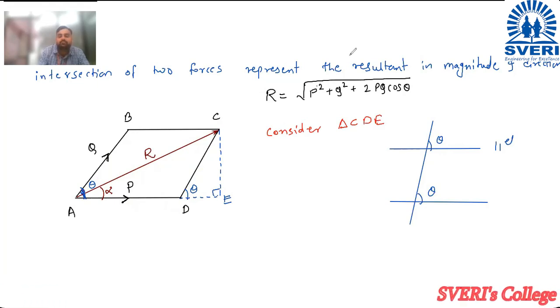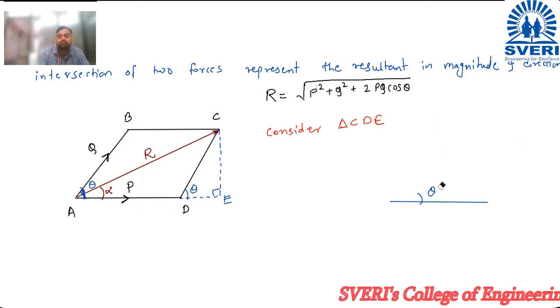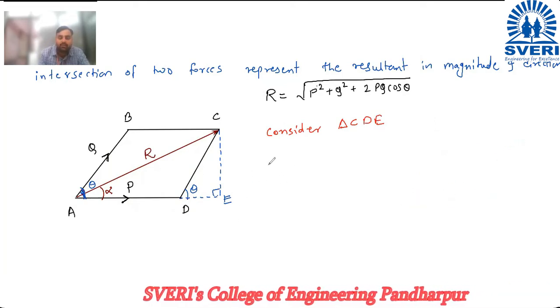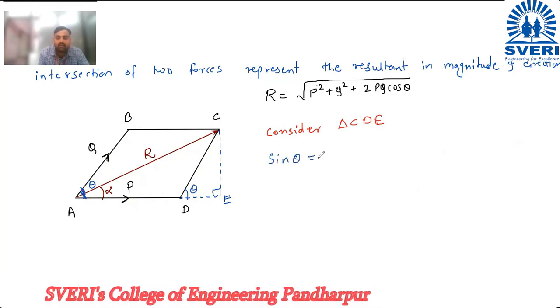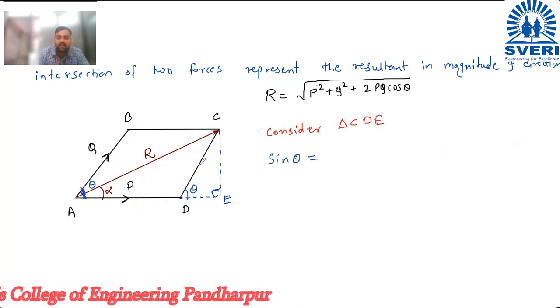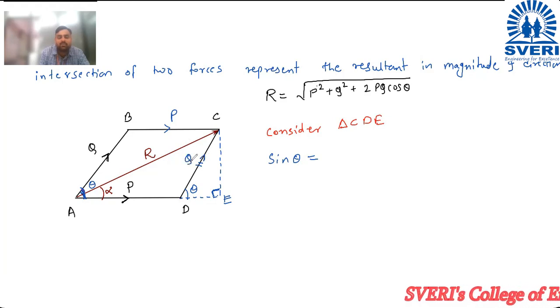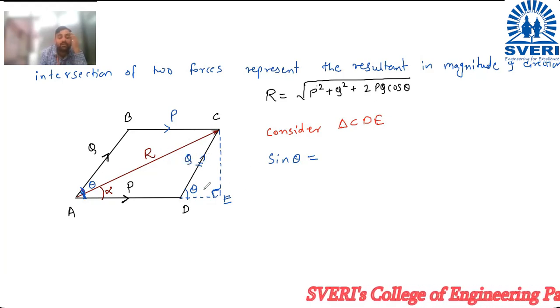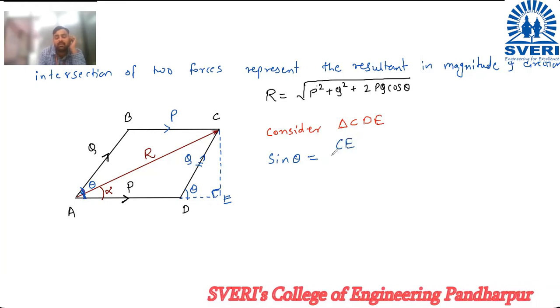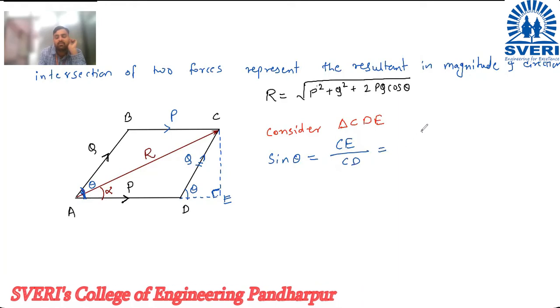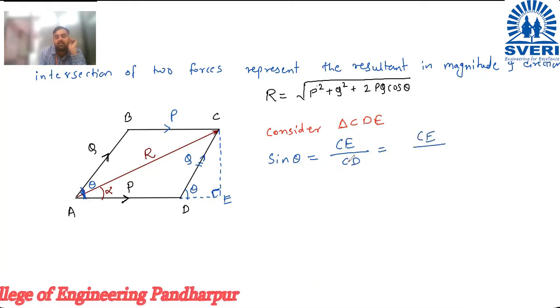So now, if I consider triangle CDE, if I consider sine theta in this triangle, now if this angle is 90 degree, then this is your hypotenuse, which is equal to the value Q. This is P, so this upper one will also be P, and this is Q, so this will also be Q. Okay, so sin theta is equal to opposite side CE divided by hypotenuse CD, which is CE as it is divided by CD.